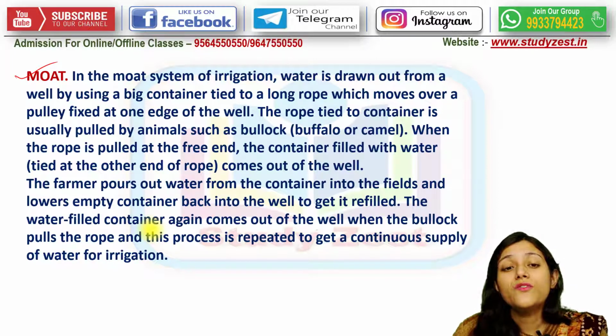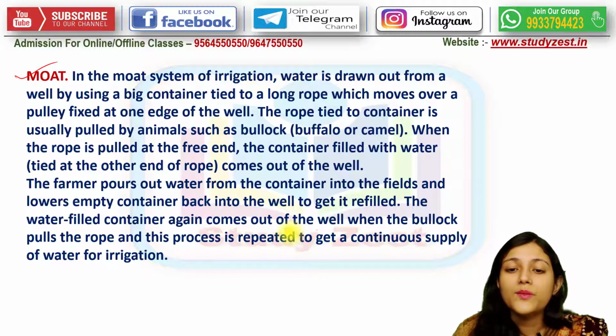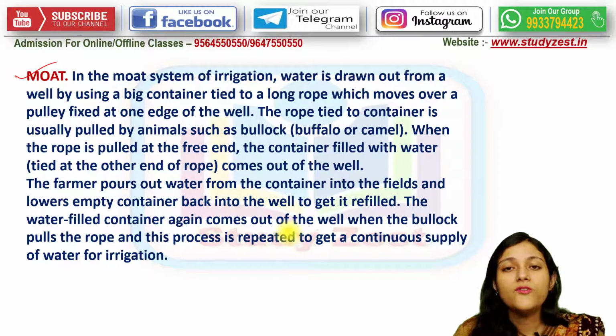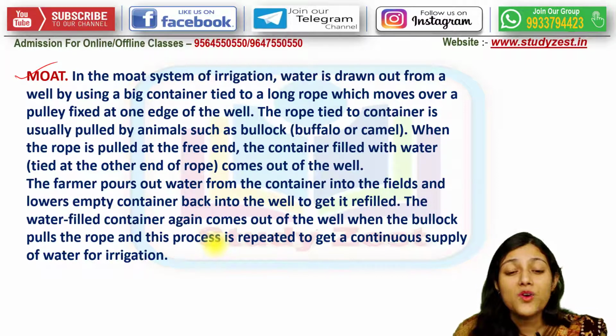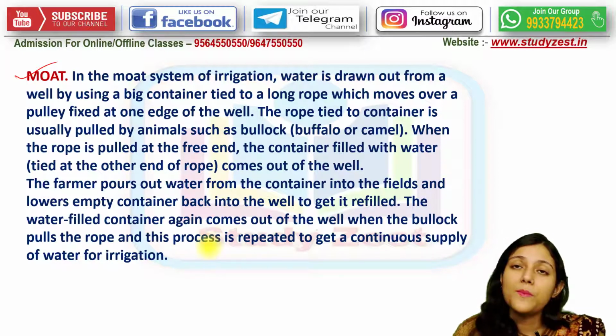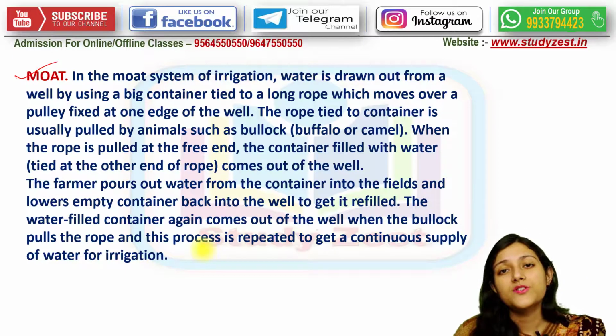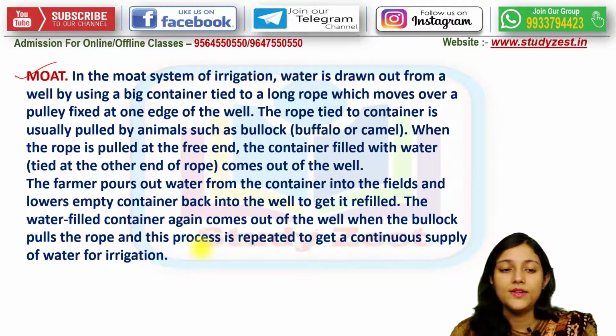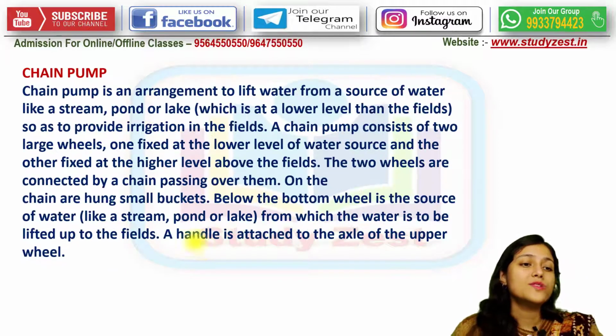The container filled with water again comes out of the well when the bullock, or the buffaloes or camel, pulls the rope, and this process is repeated to get a continuous supply of water for irrigation. So this is all about the moat system.